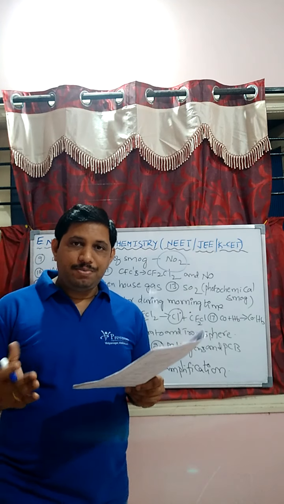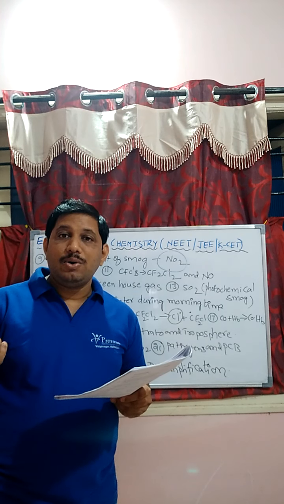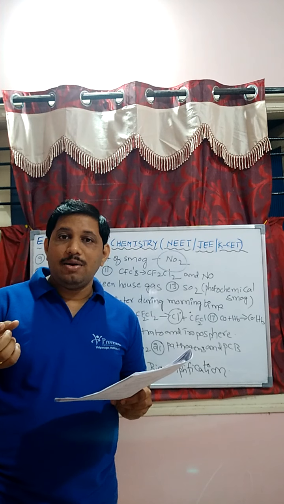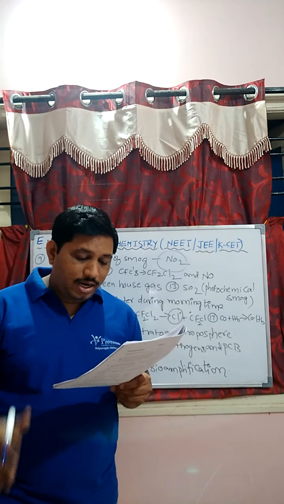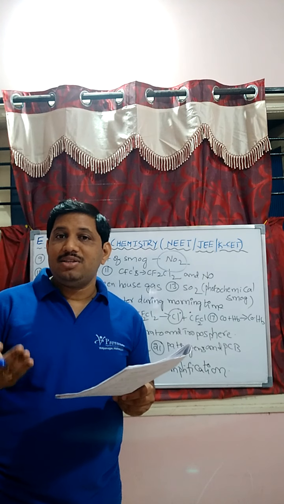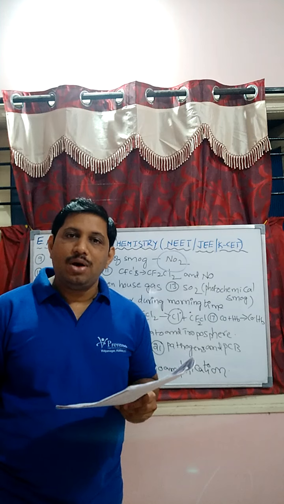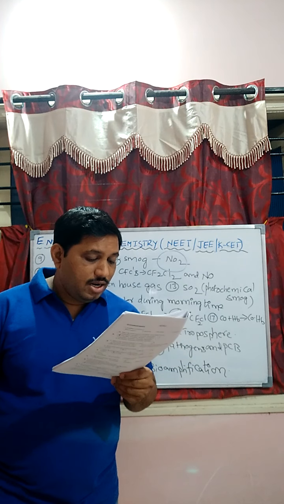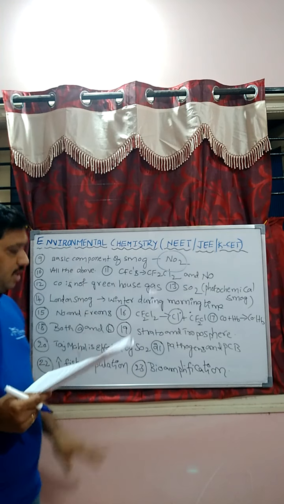Due to global warming, temperature increases. In the colder countries, the ice will undergo melt. Floods take place, cyclones take place, and forest productivity decreases. Due to the increase of the temperature of the earth, the forest productivity also decreases. Therefore, all the above is the correct answer. Effect of the global warming.